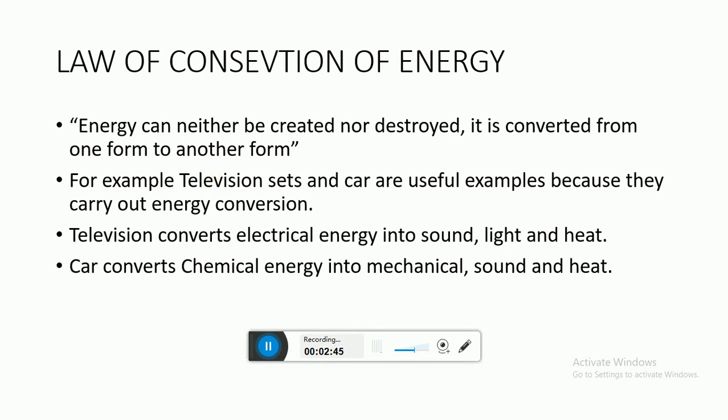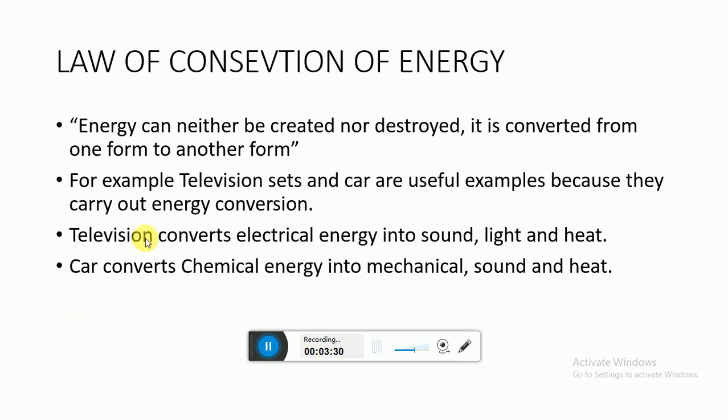For example, television sets and cars are useful examples because they carry out energy conversions. If you look at the example of a television, electricity is used to switch on the television, and we get light energy and sound energy, because the television screen gives us the picture, as well as the sound coming from the television.